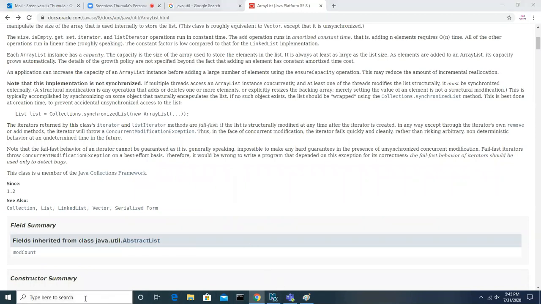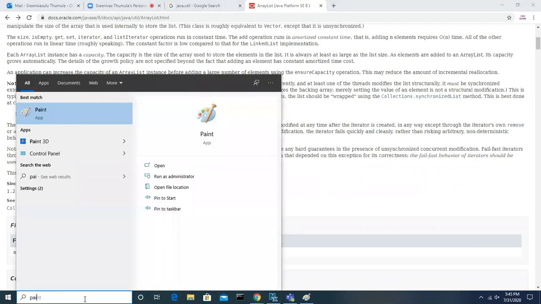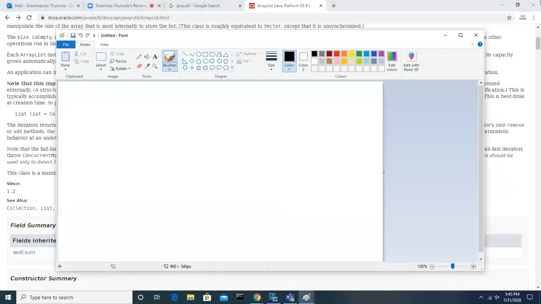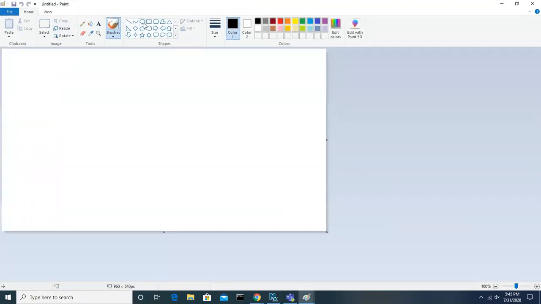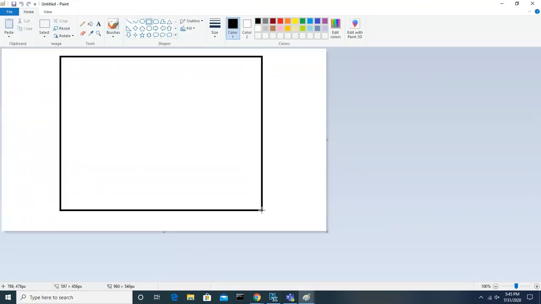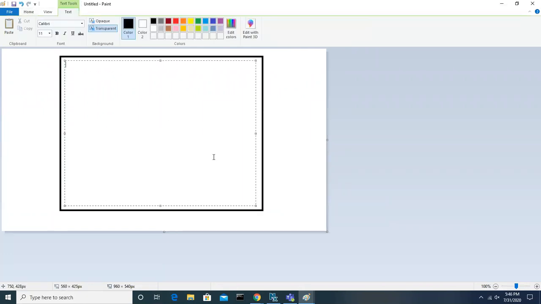Okay, so now let me go here. What I took is, I'm creating an object for ArrayList, guys. ArrayList al equal to new ArrayList.